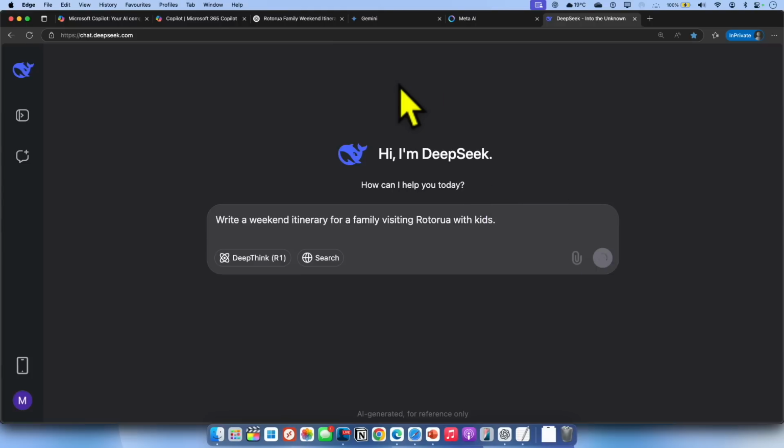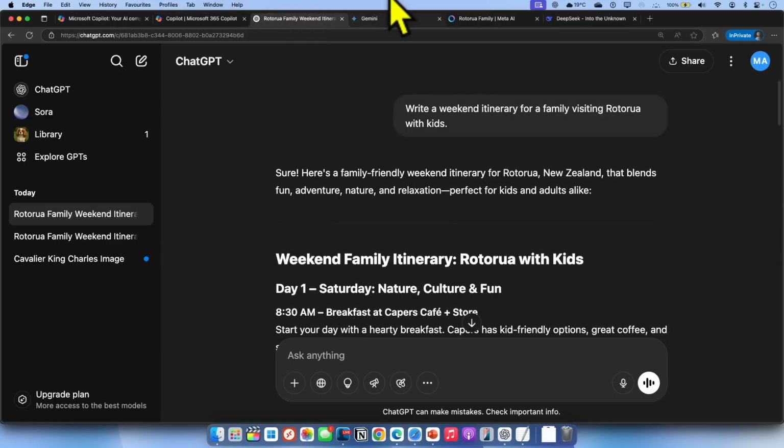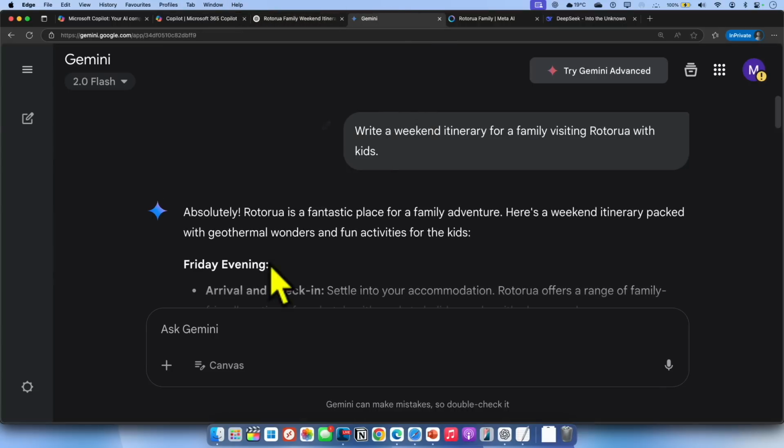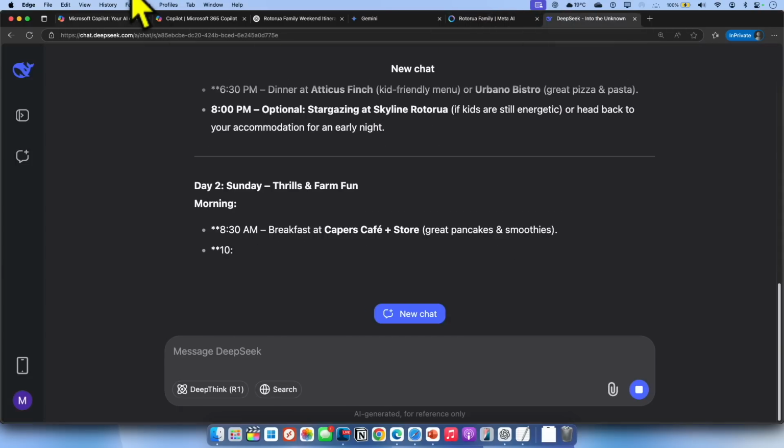So when you run this pretty much everywhere, you're going to get almost similar output because the prompt is the same. You might see some word changes here and there. That's not what we are comparing here, but I just want to show you how to prompt. You can pick the platform of your choice, go to the window and ask that question, and it is going to give you an itinerary.